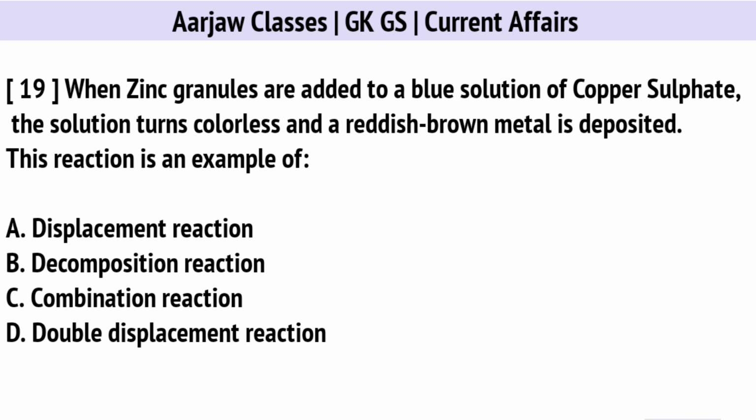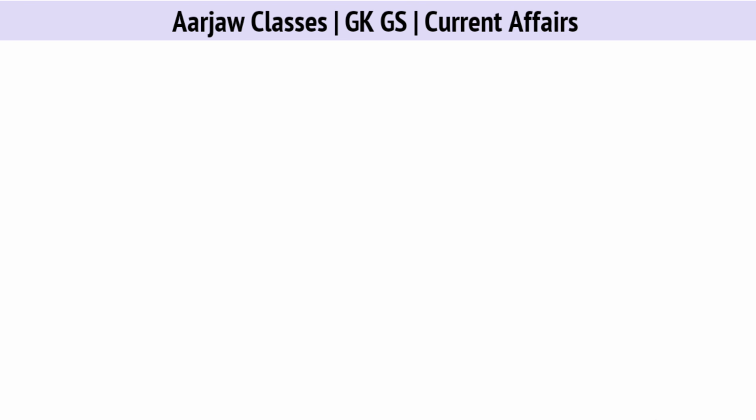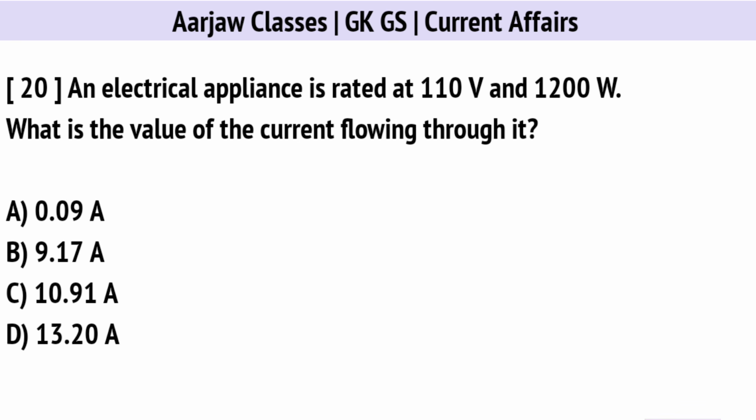When zinc granules are added to a blue solution of copper sulfate, the solution turns colorless and a reddish-brown metal is deposited. This reaction is an example of. Correct option is A. Displacement reaction. An electrical appliance is rated at 110 volt and 1200 watts. What is the value of the current flowing through it? Correct option is C. 10.91 ampere.